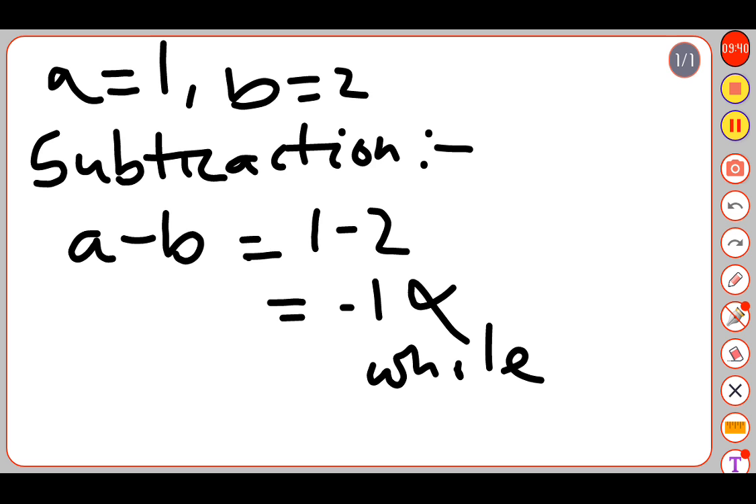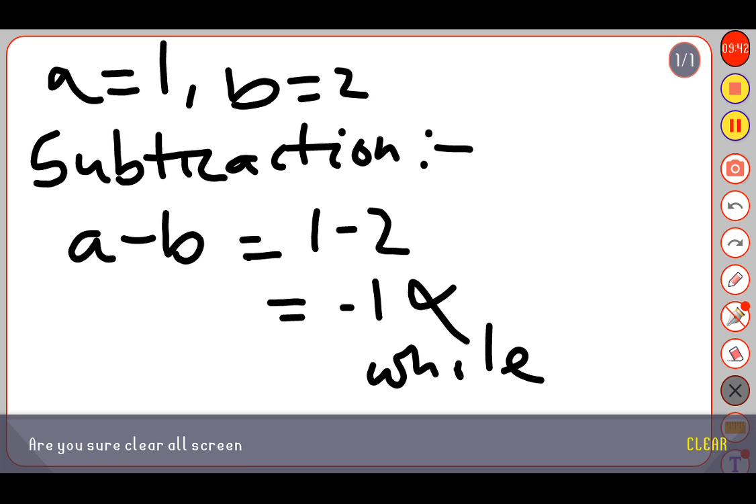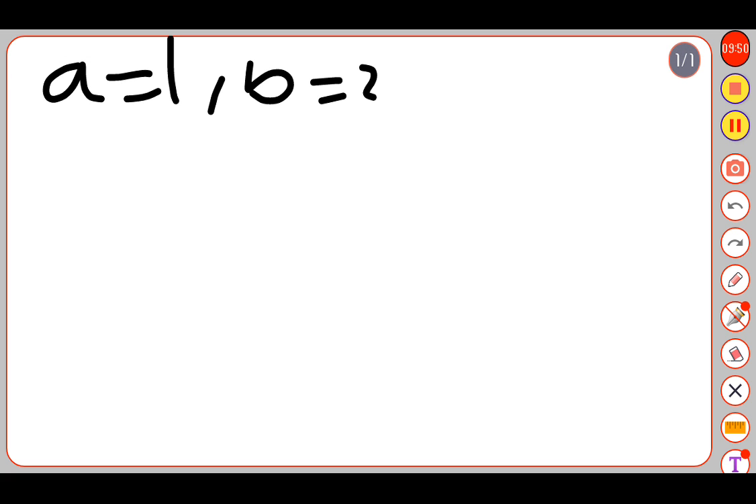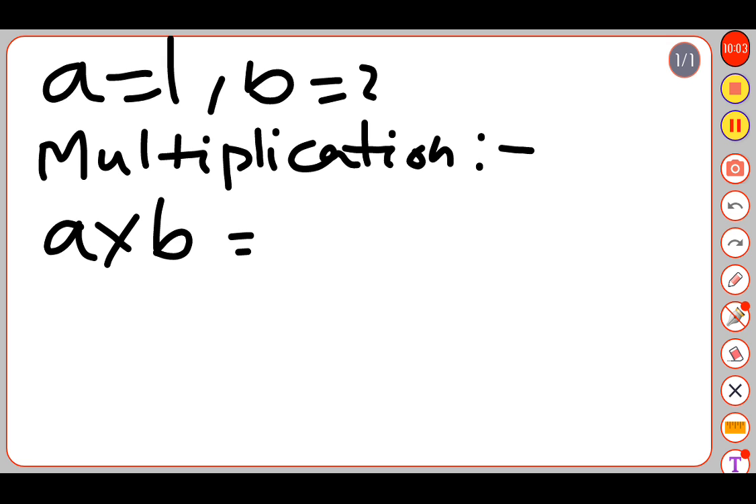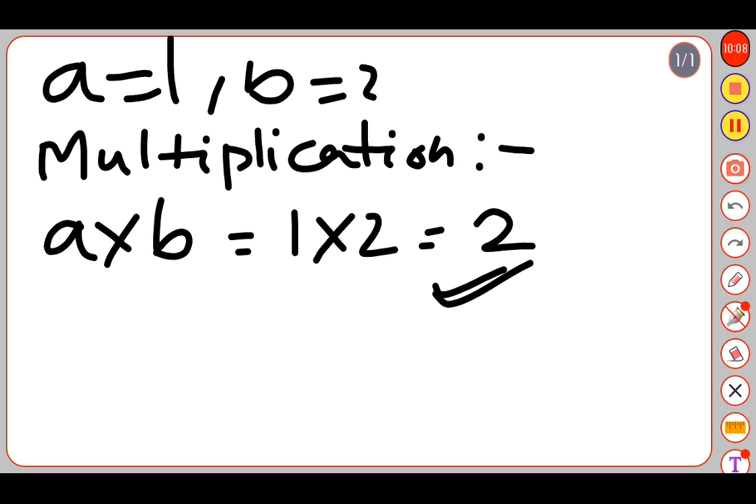Now let's go towards multiplication. Again a equal to 1, b equal to 2. We will try it in multiplication. So a into b. Now putting the value 1 into 2, we get 2. This is a whole number. So we can say that the whole number is closure under multiplication.